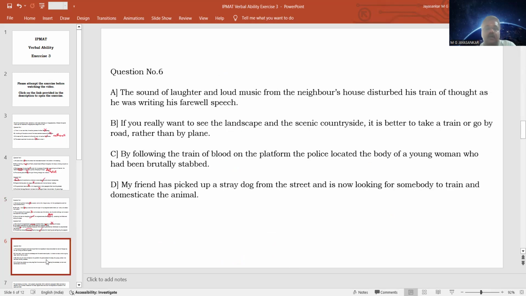Question number 6. The sound of laughter and loud music from the neighbor's house disturbed his train of thought as he was writing his farewell speech. So there was some disturbance from his neighbor's house, and because of it he lost his train of thought. What is a train of thought? The flow of thinking that he was having while he was writing his farewell speech. It was disturbed. So train of thought is a correct usage here. Since it is a correct usage, this is not our answer.